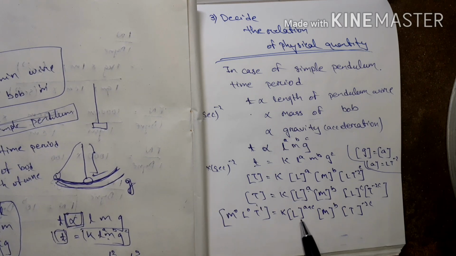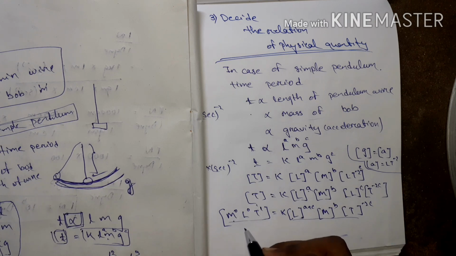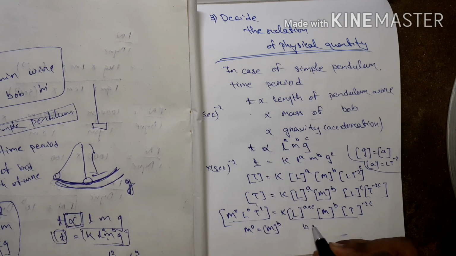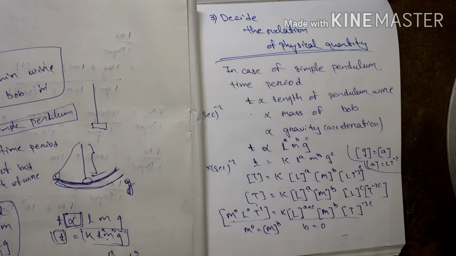Now I have to equate this to this. M to the power 0 equals M to the power b, then b equals 0.